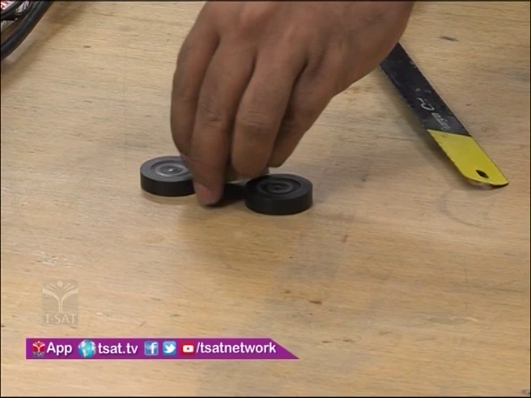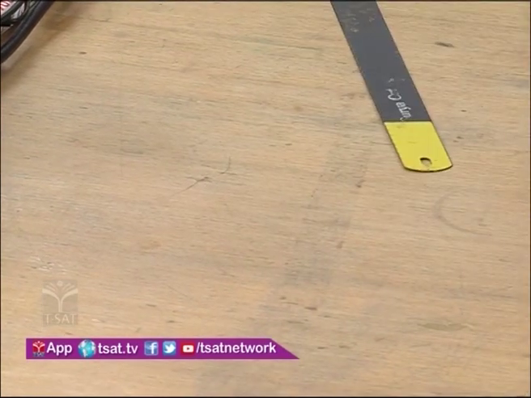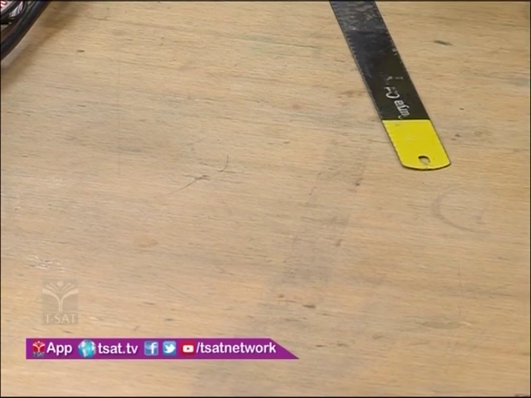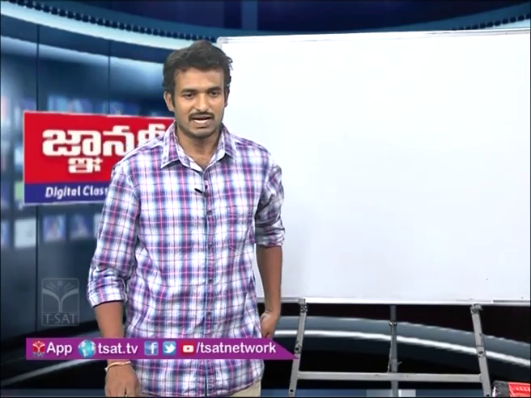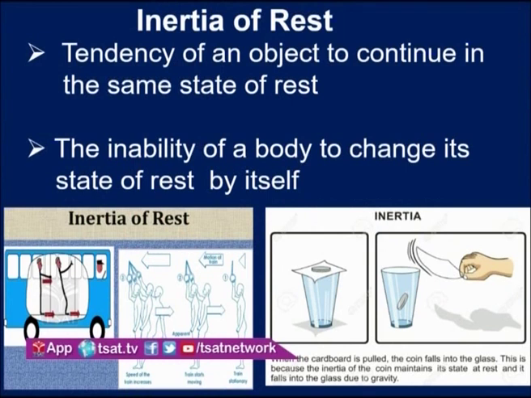Right. So that means what? If any force acts on the body all of a sudden, it counteracts the friction. So that's why there will be no force on the upper coins. The coins will try to stay in the same state. This is what is called static inertia. So once again, it is the tendency of an object to continue in the same state of rest, or the inability of a body to change its state of rest by itself. That is what is called inertia of rest.